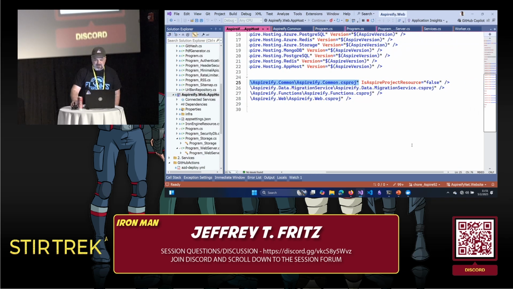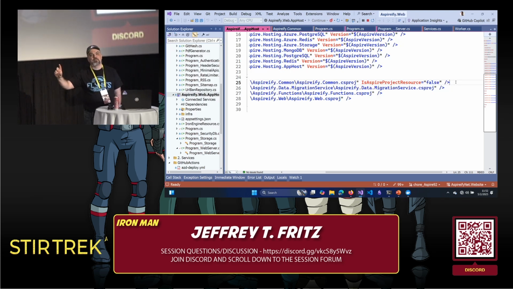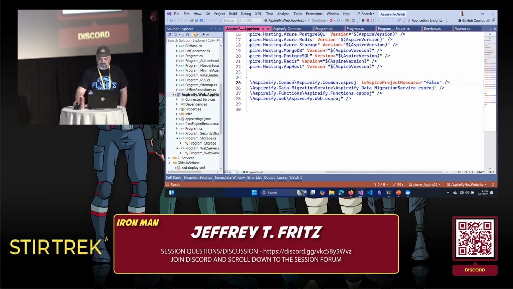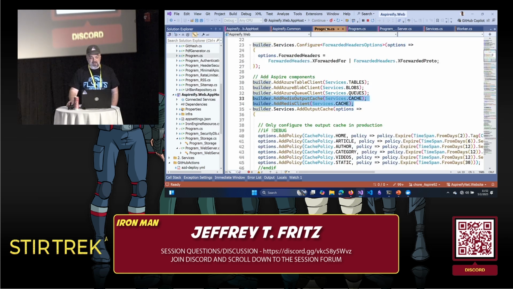Here's the trick. There's no user interface to do this yet, but if you want to do this, this reference to a class library inside your app host, you need to add an attribute, is Aspire project resource false? By doing that, it doesn't look at the Aspireify common project as a project that it's going to orchestrate. Let me show you briefly what I mean by that.